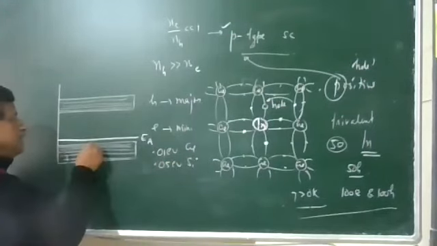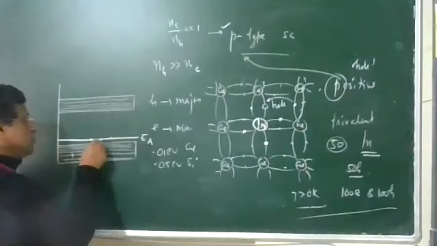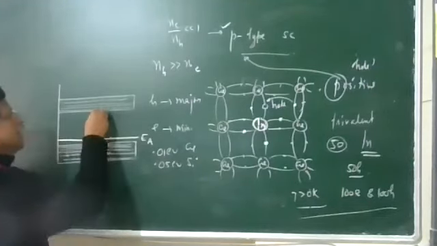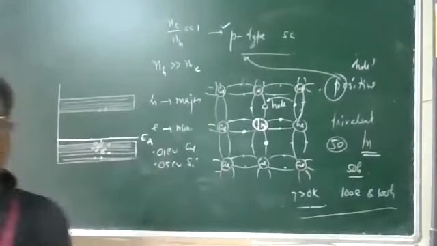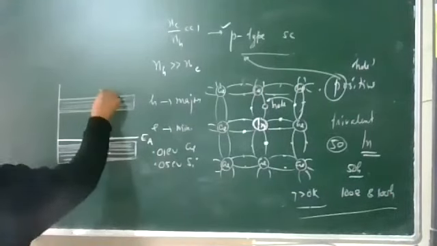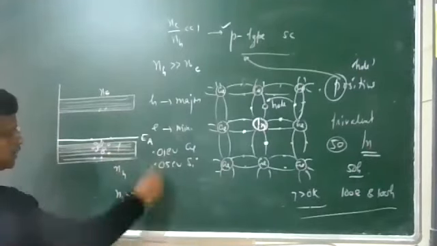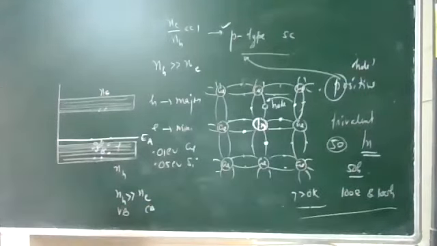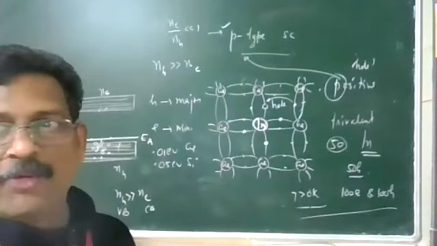So many electrons can come and sit in this acceptor. So many holes you can see here. The number of holes produced in the valence band is large, and the number of electrons available in the conduction band is less in comparison with the holes. So the number density of the holes in the valence band is far greater than the number density of electrons in the conduction band. So you can see holes are majority carriers and electrons are minority carriers in the p-type.